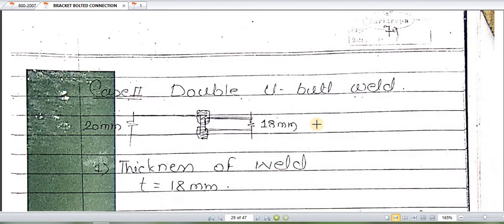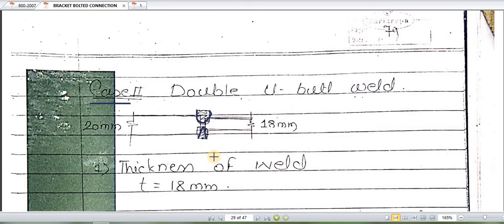Okay. In a similar way, case number 2 in the same problem was the double U butt weld. In this case number 2, again the thickness of plates is 20 and 18, the two thicknesses of plates, but here a double U is there. That means there is a U at the top portion and a U at the bottom portion, so a double U.